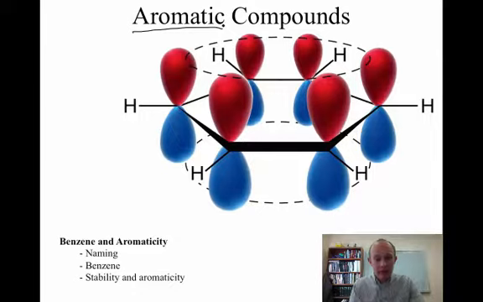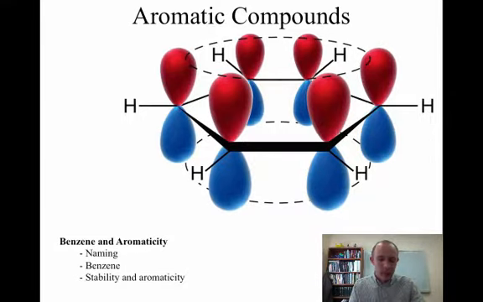In chemistry, or at least in organic chemistry, aromaticity, or something being aromatic, has a totally different definition which has nothing to do with smell. That's what we'll talk about in this video and some of the future videos: what makes something aromatic as defined by an organic chemist. Before we can do that, we're going to talk very briefly about how we name aromatic compounds, and then we'll talk about benzene itself, which is the characteristic prototypical aromatic compound. And finally, what does it mean to be aromatic, and what is the stability that's conferred on aromatic compounds?